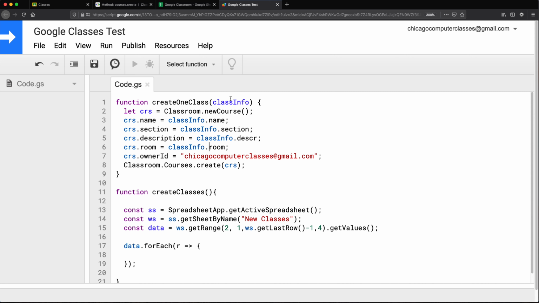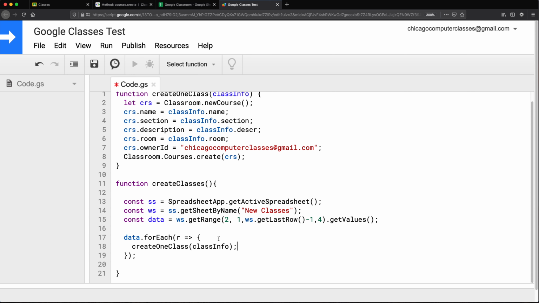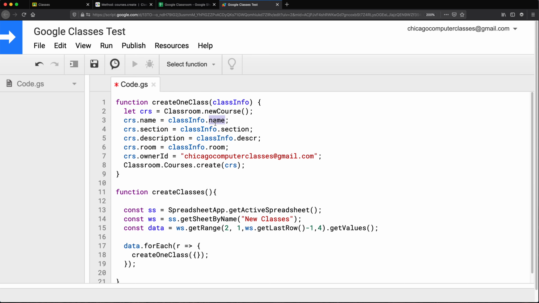So that's that. Now we need to pass that class info to that function over here. So we're going to take that function and we'll pass an object to that function, which is that class info. And that should have all these properties like name, section, etc.